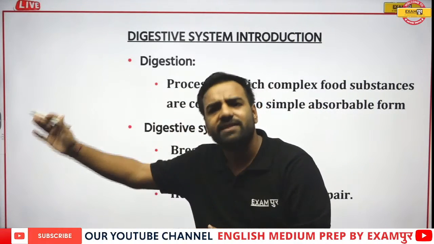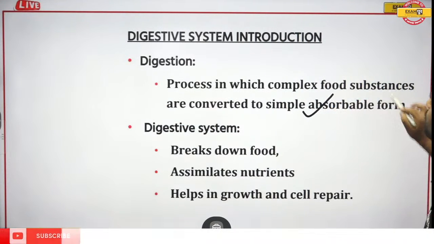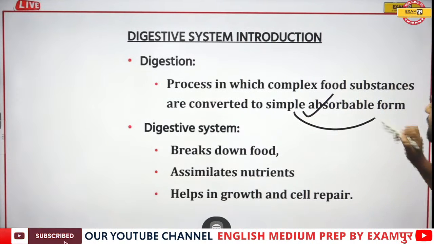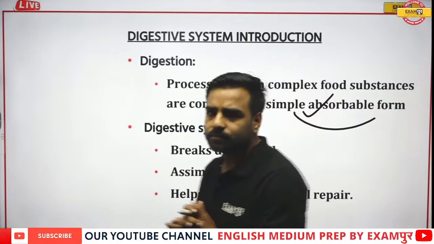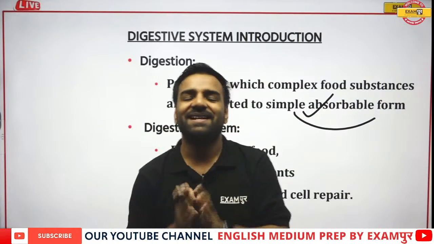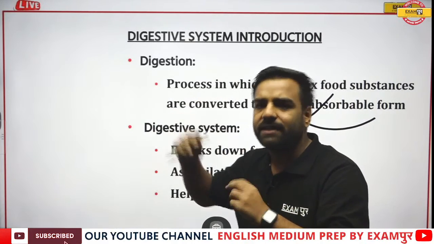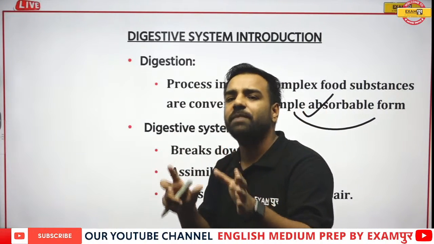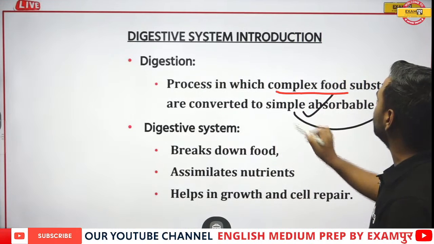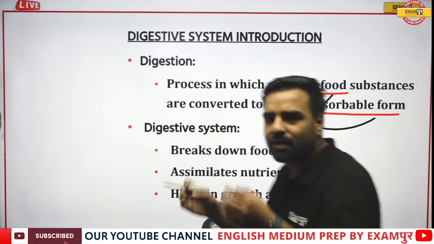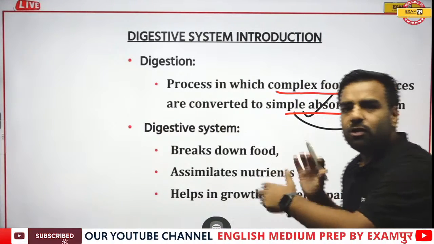So let's start. What is the digestive system? Digestion is the process in which complex food substances are converted into the simple absorbable form. Now, what does simple absorbable form mean? Whatever we eat, no matter whether it is a non-veg part or a vegetarian product, we have to make it in the simple form. That is, we want to convert the complex food into the simple absorbable form so that our body can easily absorb it.